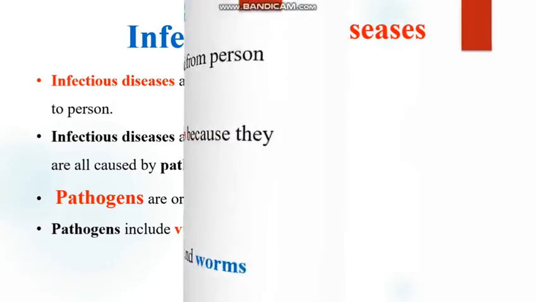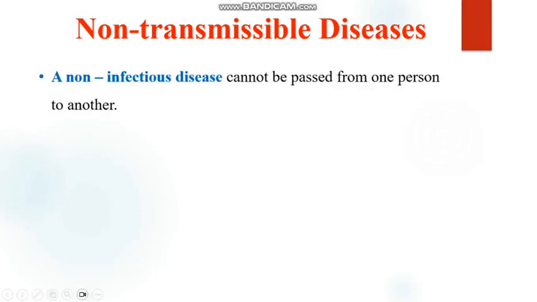We can now look at non-transmissible diseases, which are non-infectious diseases. So non-infectious diseases are diseases that cannot be passed from one person to another. And this type of disease normally comes from factors such as the environment, genetic factors, and the lifestyle.